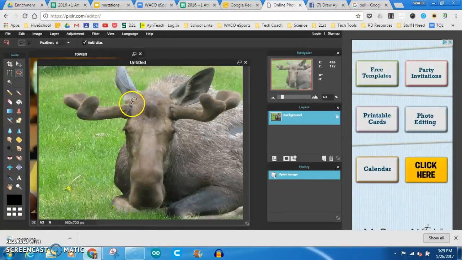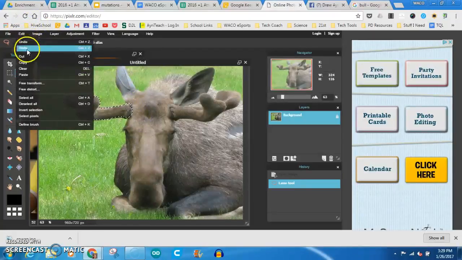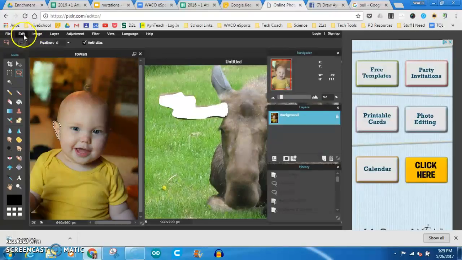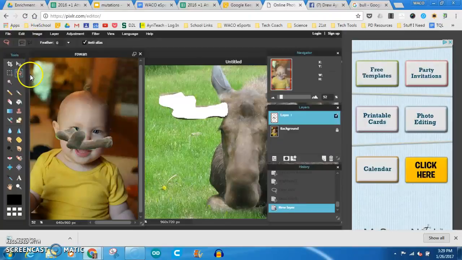And here we go. So now I'm going to again use my lasso tool here, and I'm going to grab this moose antler. And again, I'm going fast. You should take your time and get it as good as possible, but I'm just trying to do it quick here. So once I've got what I want, I'm going to go edit, cut, and you can see it deletes it from that picture. Then if I go back to this picture, I'm going to deselect first, and go edit, paste.